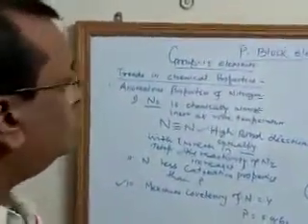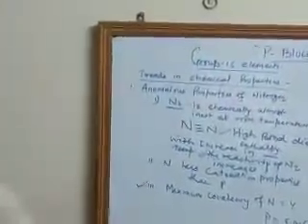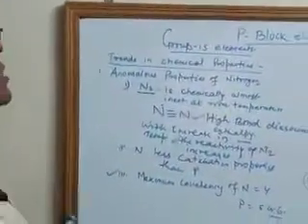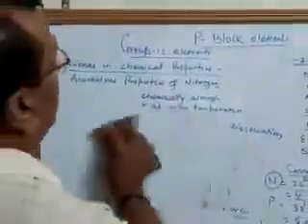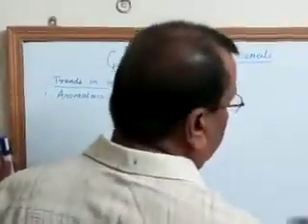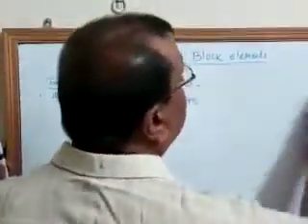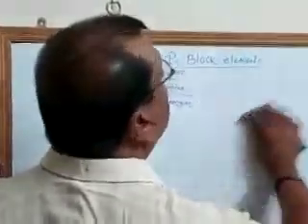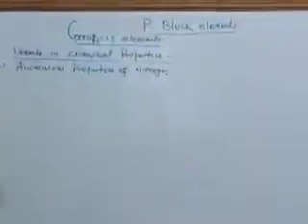Okay, now let us proceed to the next trend in chemical property, that is reactivity towards hydrogen. So many possibility of questions, and almost your 1 or 2 questions will be asked from this.